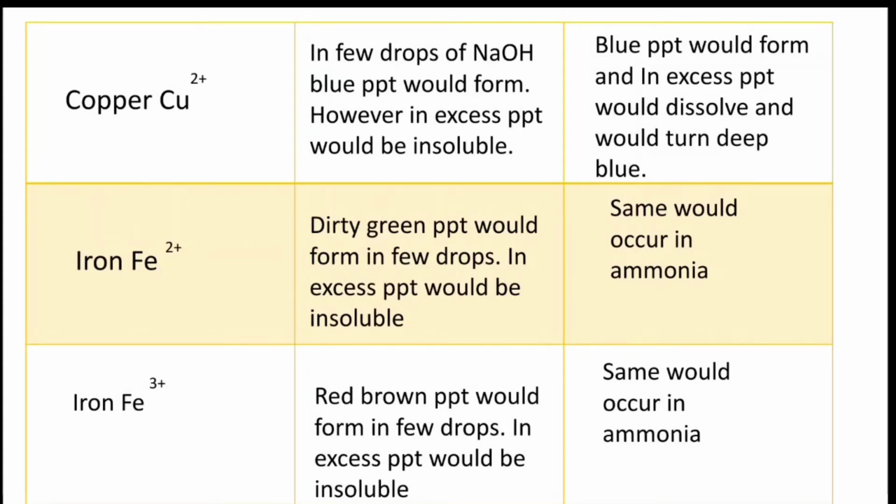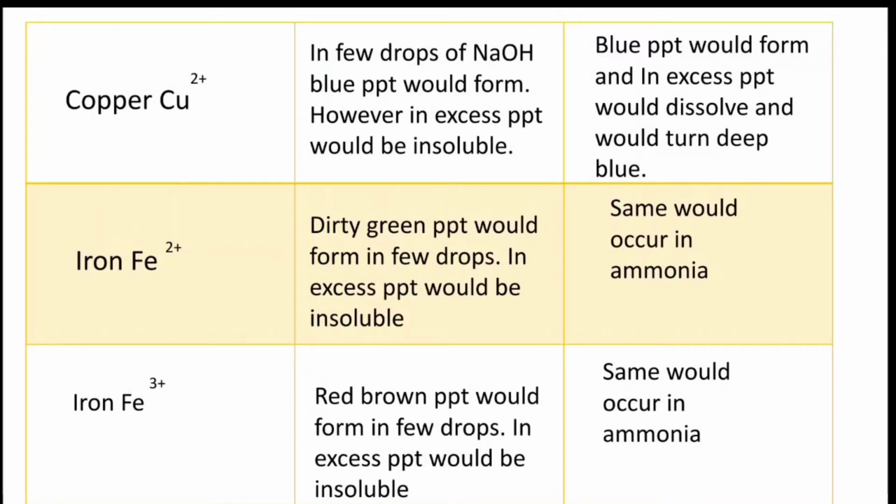Now we will discuss iron, Fe. When a few drops of NaOH are added to Fe2+, a dirty green precipitate forms. When excess NaOH is added to Fe2+, the precipitate does not dissolve, or it's insoluble. In the reaction with ammonia, the same occurs: the dirty green precipitate forms in a few drops. However, in excess the precipitate is insoluble.